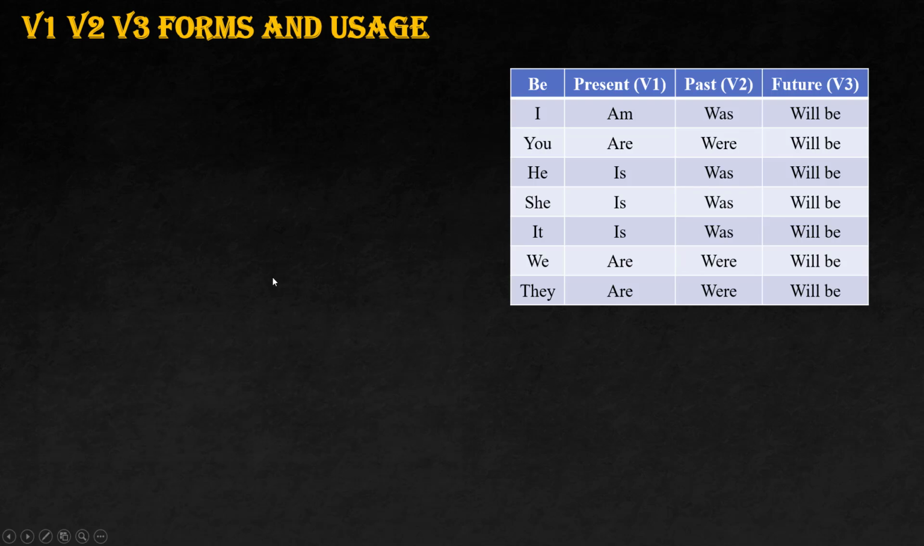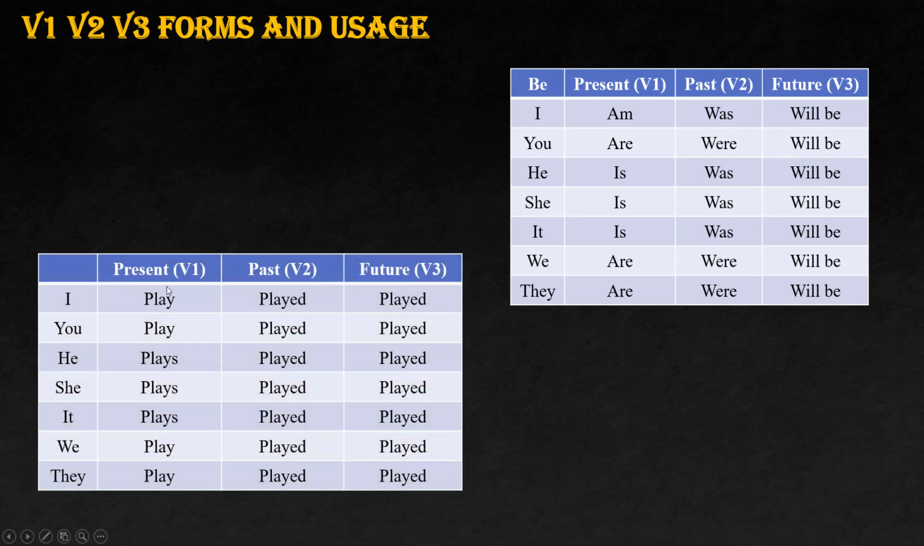One more important thing is when it comes to he, she, it in the present, all the verbs will be added with s or es. Play becomes plays. Likewise, she drinks, like that.